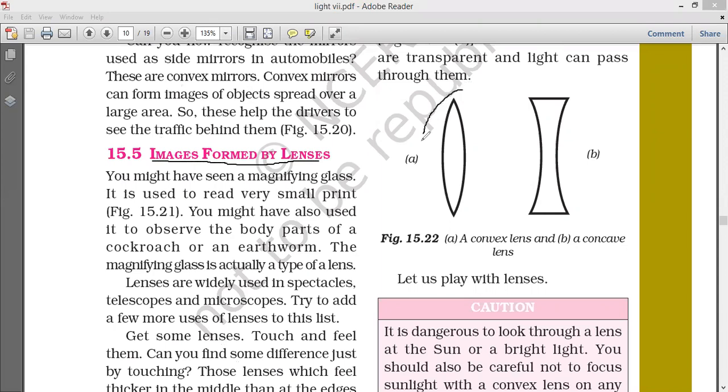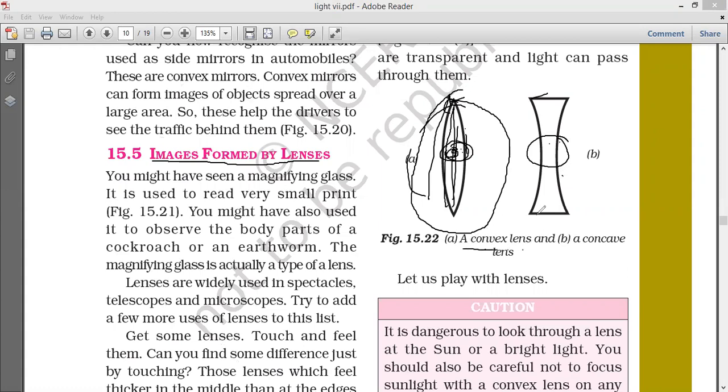This is a lens. Previously we have seen only mirrors, which had one part. But here, a lens has two sides. In the middle it bulges, and at the edges it is thin. In this one, it is thin in the middle and thick at the edges. This is convex, and this is concave.